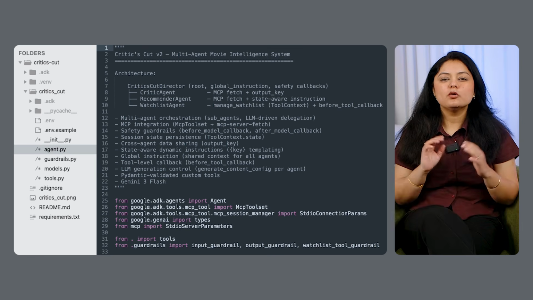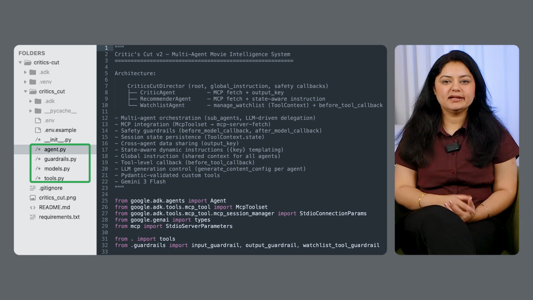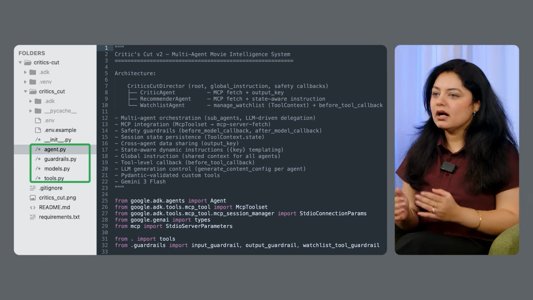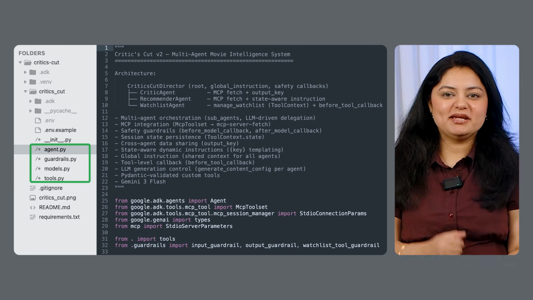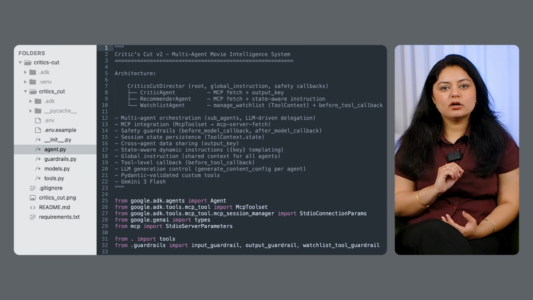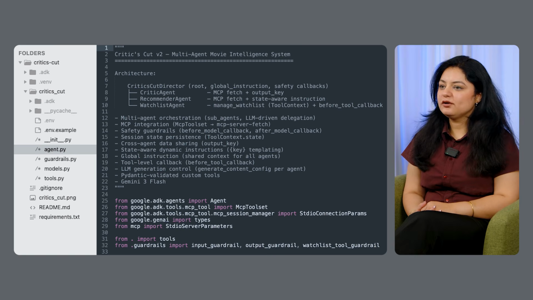And notice, the whole project is four Python files: agent definition, guardrails, models, and tools, plus an environment file for your API key. You simply pip install requirements, set your key, and run ADK.